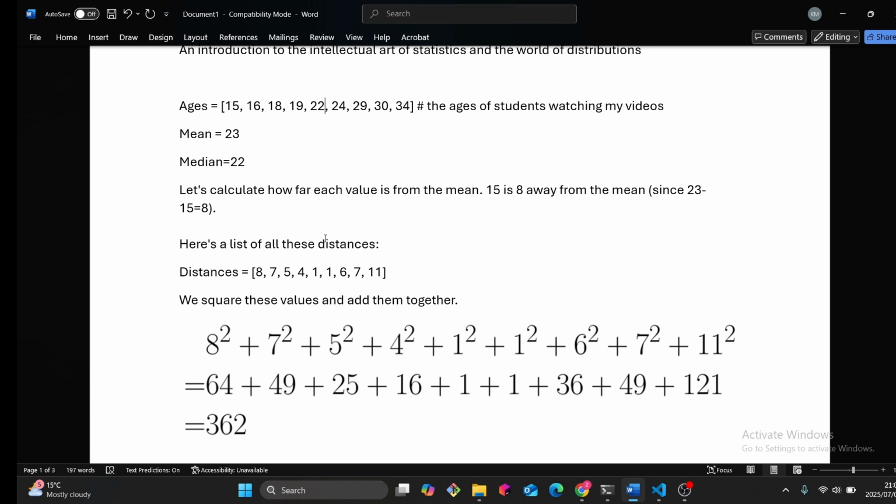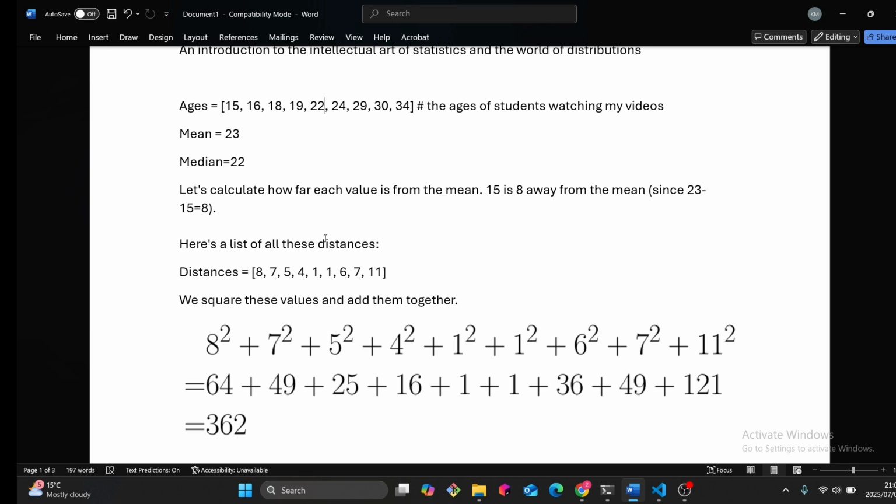The variance and standard deviation tell us how spread out the data is from the mean. You will see when we try to find them that they're just telling us the distance, how far away the individual data points are from the mean, and then we find the average of this distance.